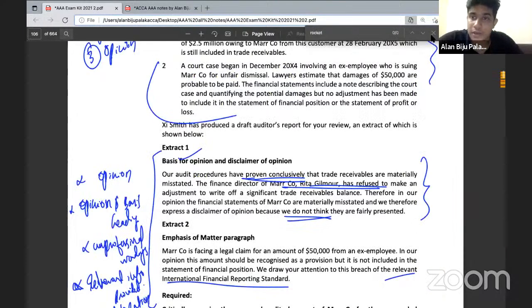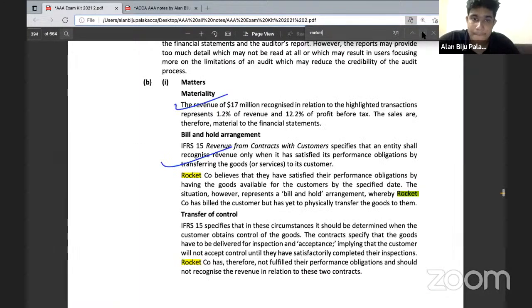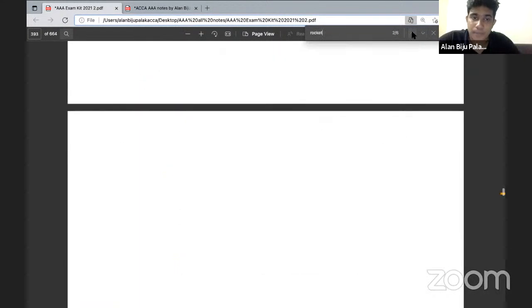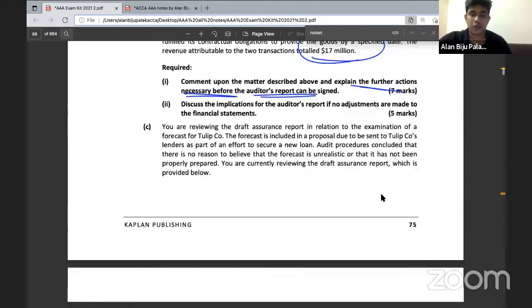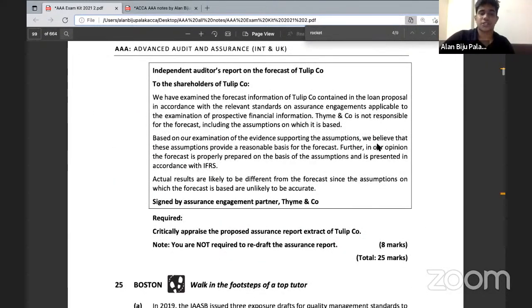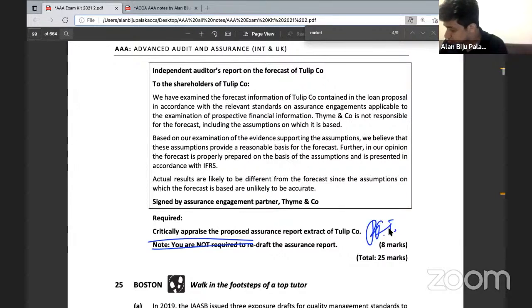So which was the question we did earlier. So the Rocket Company's questions Part B is a question called Tulip Company. And this is a question for the critical appraisal of the proposed assurance report. But this assurance report is PFI's assurance report. So when it comes to the PFI's assurance report, what do we need to consider here?